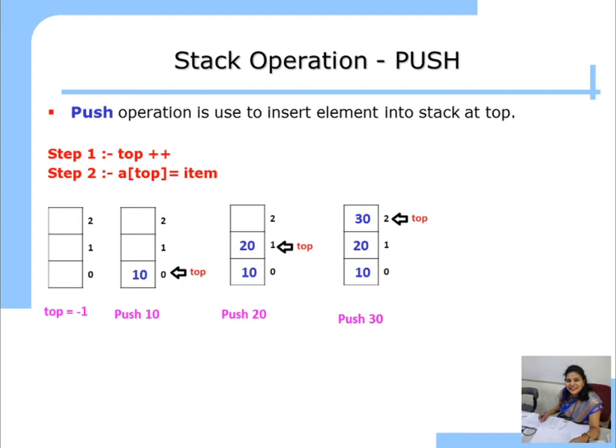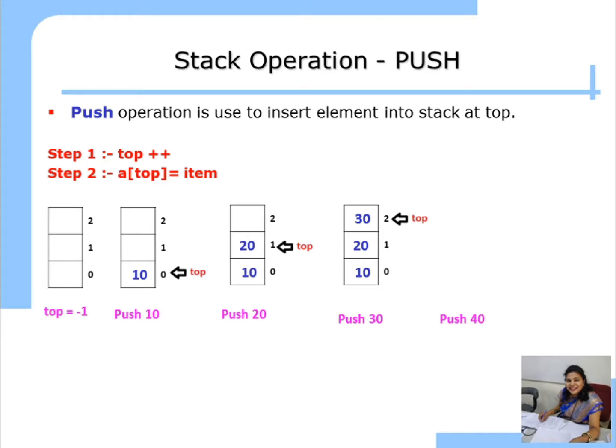Okay. If you want to push another element on the full stack, for example, push 40, what happens? Is there any place in the stack? No. If you remember, in an array, if we insert an element into a full array, it will automatically remove the last element present in the array. But in a stack, there is no overwriting or removing of an existing element. So if your stack is full, there is no place. The stack should give an error message to the user.